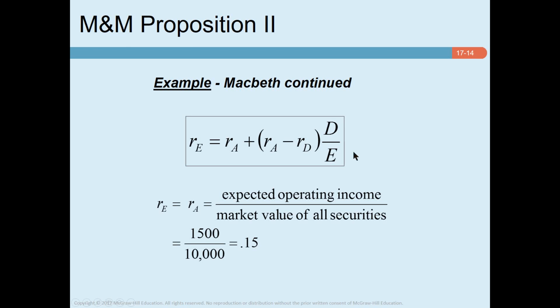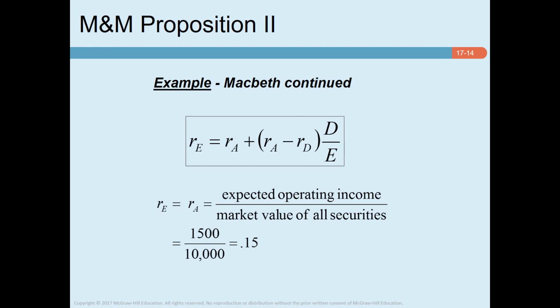Return on equity depends on the debt to equity ratio, that means the proportion of debt you use, and the spread between return on asset and cost of debt. Now, if a company uses more and more debt, so it has a higher debt to equity ratio, and the company earns a return which is higher than the cost of debt, then higher debt will result in higher return on equity. That's what M&M Proposition 2 is.